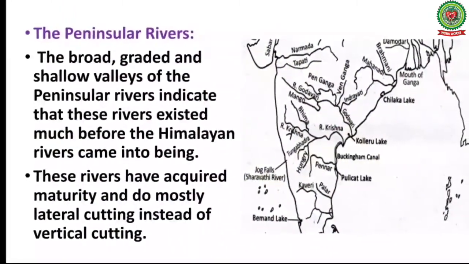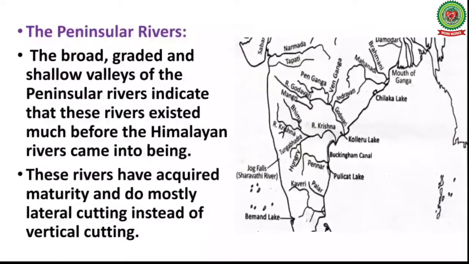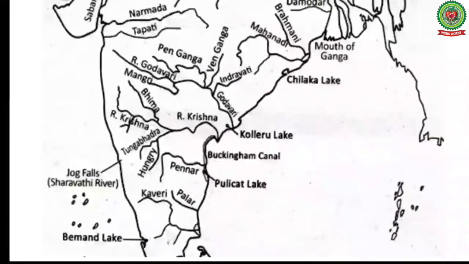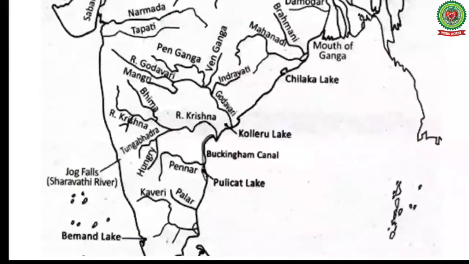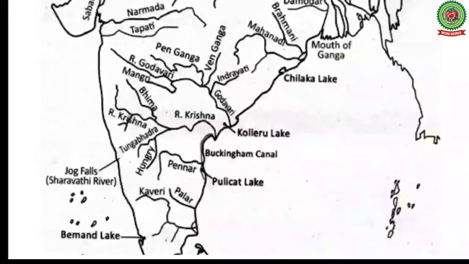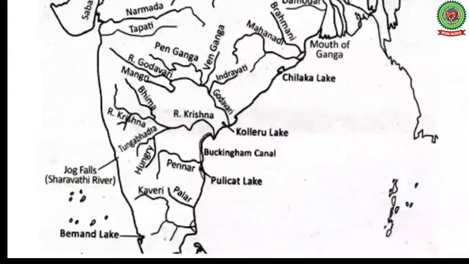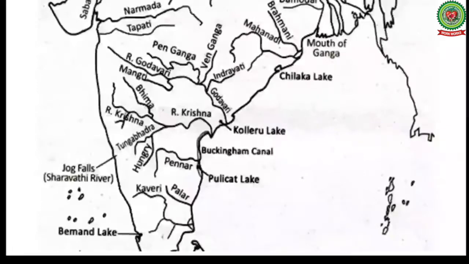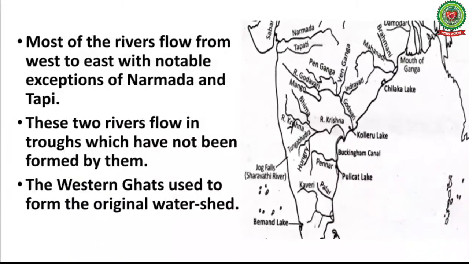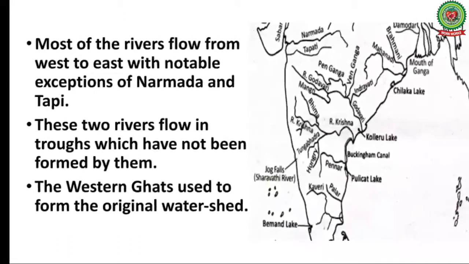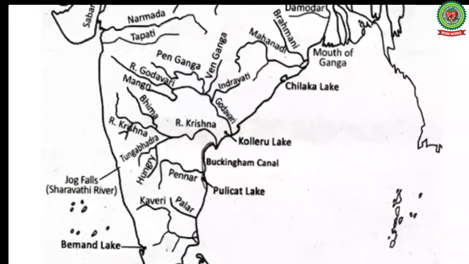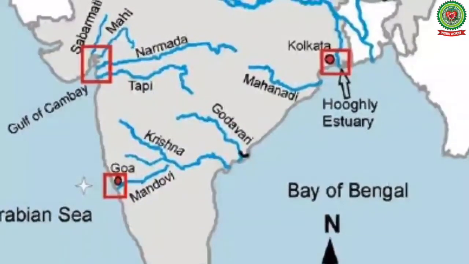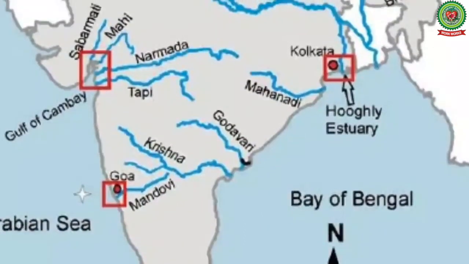Now children, let us study about the peninsular rivers. The broad, graded and shallow valleys of the peninsular rivers indicate that these rivers existed much before the Himalayan rivers came into being. These rivers have acquired maturity and do mostly lateral cutting instead of vertical cutting. Most of the peninsular rivers flow from west to east, with notable exceptions of Narbada and Tapi. These two rivers flow in troughs which have not been formed by them.